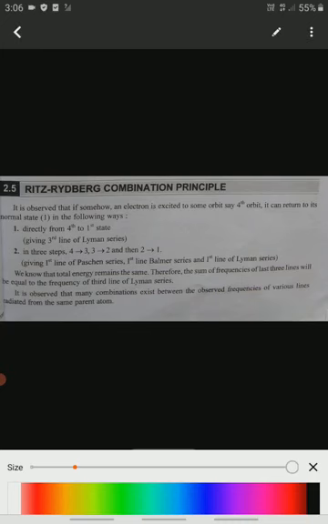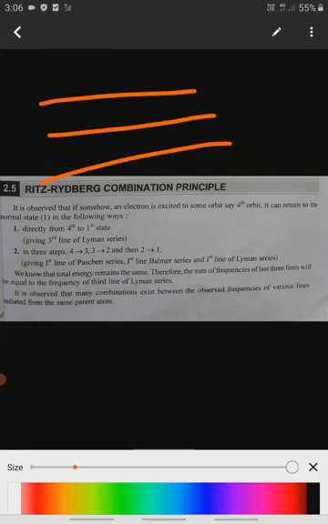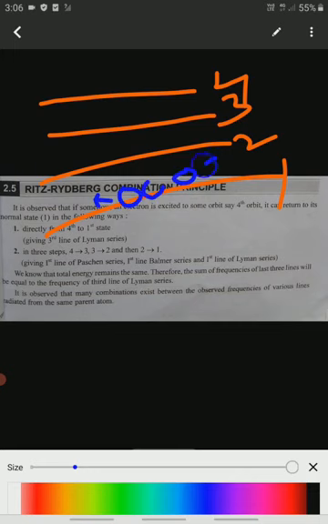When electrons are excited to the fourth state, if these are the energy levels, first, second, third and fourth, we are taking an example. If some electrons are present in a lower energy level and you apply external energy to this atom, the electrons move from the lower energy level to a higher energy level.